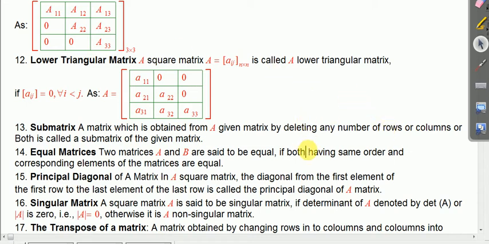What I want to say is about equal matrices. Two matrices, say A and B, are said to be equal if both have the same order and the corresponding elements of the matrices are equal.